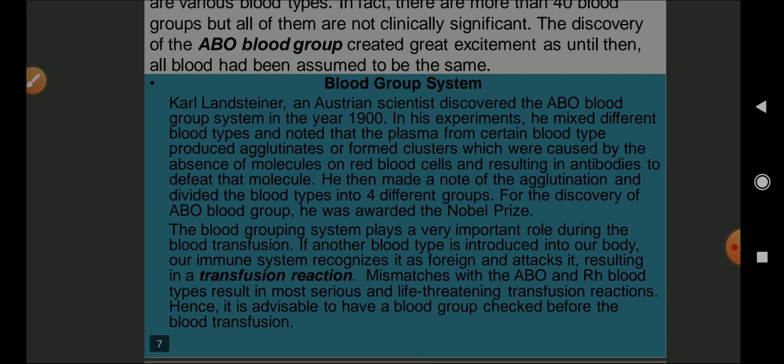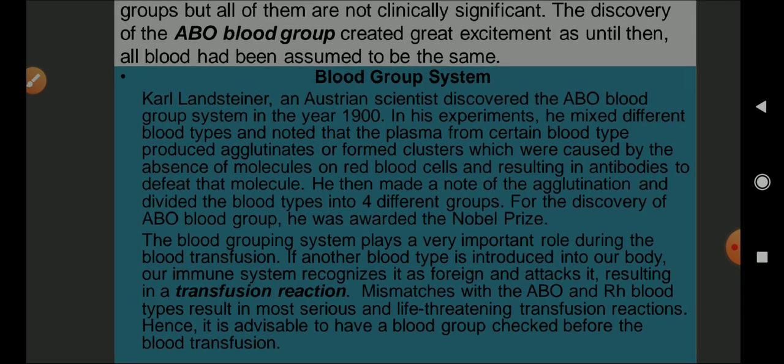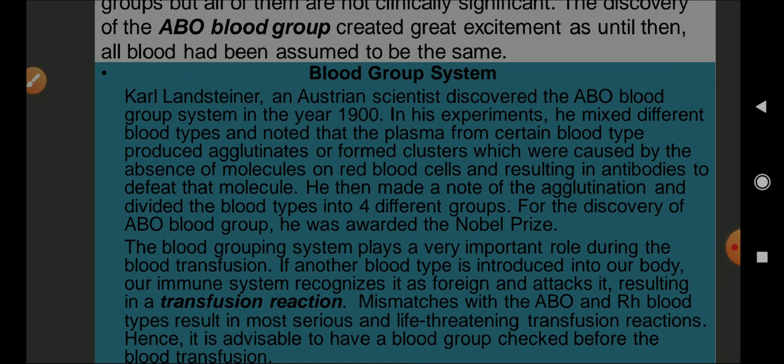Carl Landsteiner, an Austrian scientist, discovered the ABO blood group system in the year 1900. In his experiments, he mixed the different blood types and noted that the plasma of certain blood types produces agglutinates. Agglutinates means clumping, clusters. These clusters were caused by the absence of molecules on the RBC, resulting in the antibody attacking that molecule. He then made a note of the agglutination and divided the blood types into 4 different groups. For the discovery of the ABO blood group, he was awarded the Nobel Prize.